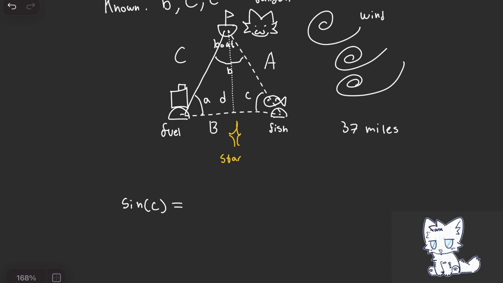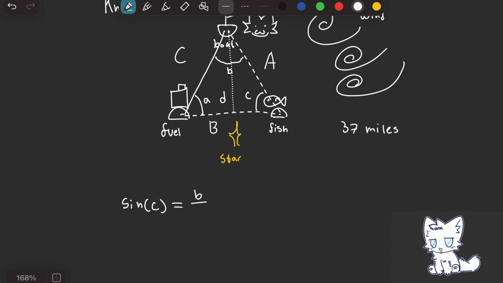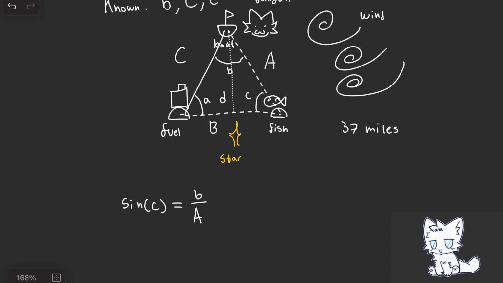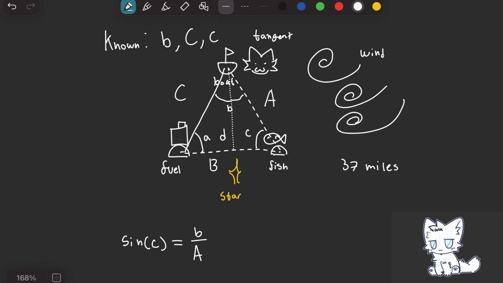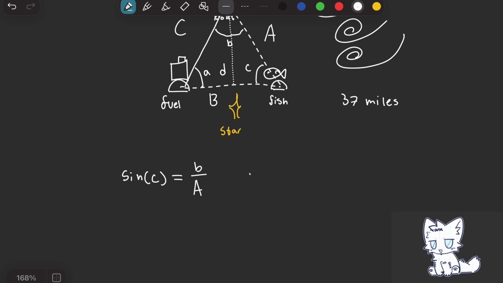Well, we have angle B, side length B, height h, and side length A. So we know that sine of C is equal to opposite h over hypotenuse A. Now let's use another angle. Let's use angle A. So now we know that sine of A must equal opposite over hypotenuse, which is h over C.